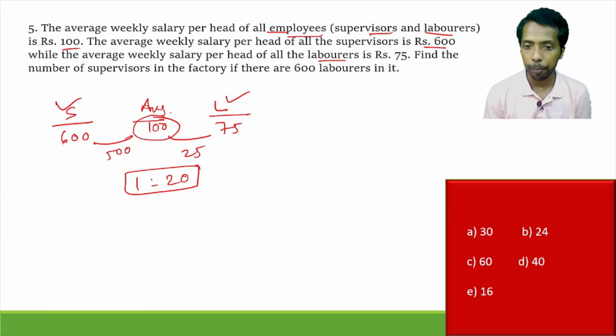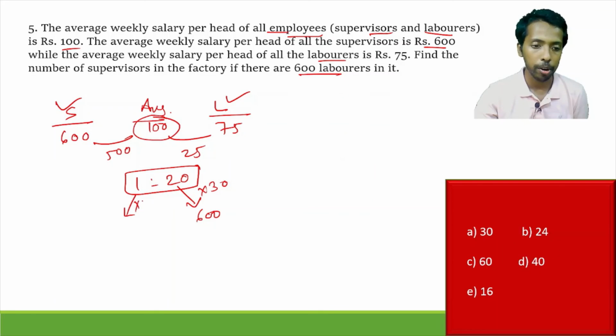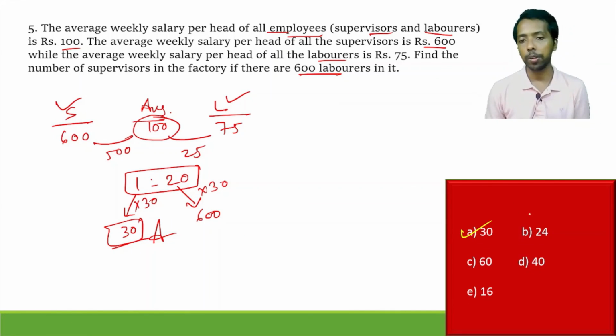So any particular data's absolute value is given, maybe 600 laborers. So this is 600, this is 600 means multiplied by 30. So what is the number of supervisors? That is 30 here, right? Okay, so option A is the correct one, right?